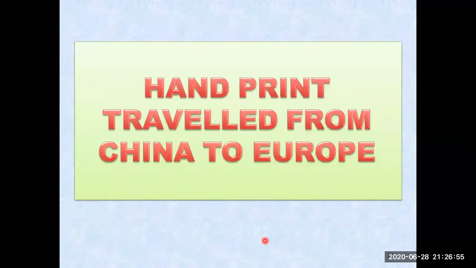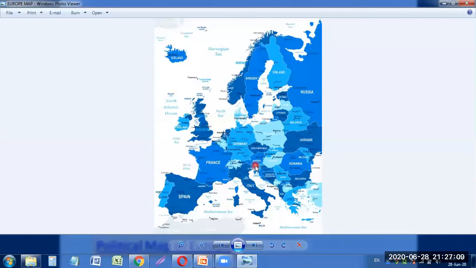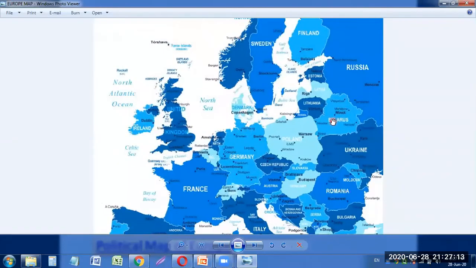So let us move ahead and let us travel the print technology now from China to Europe. Let us see from where it started in Europe. We can have a view at the political map of Europe also. Let us see which countries are available in Europe. You can see Sweden, Finland, Russia, Ukraine, Germany, France, Romania, Italy. Italy is also there. Bulgaria is also there. So that is the map of Europe you can see from here.